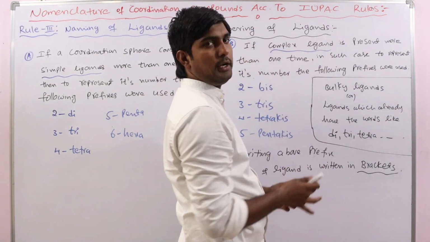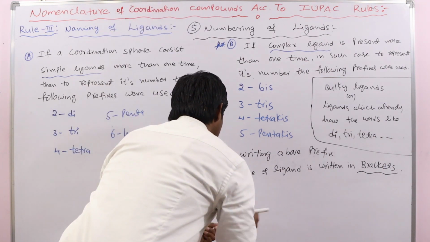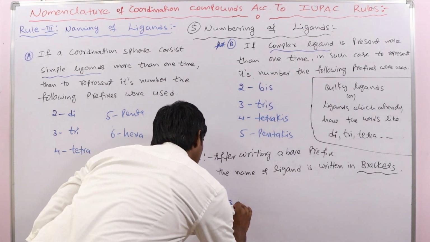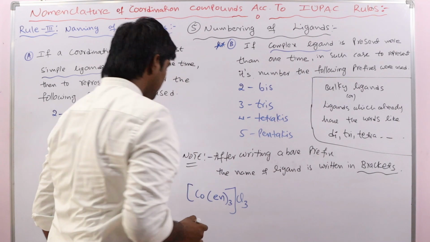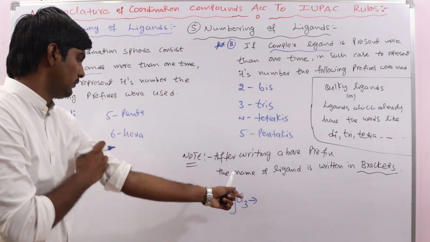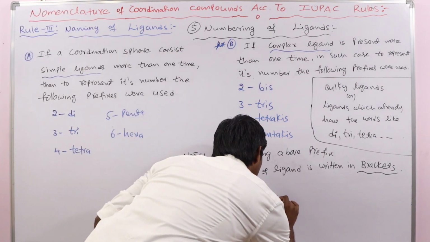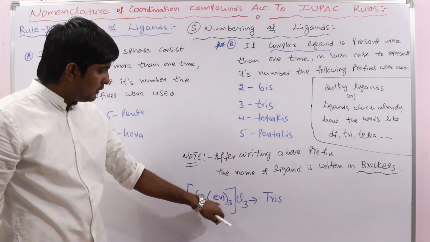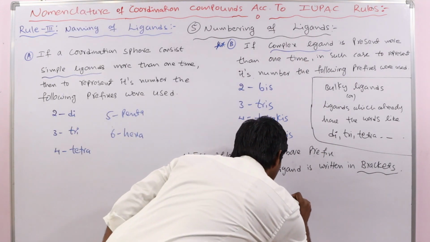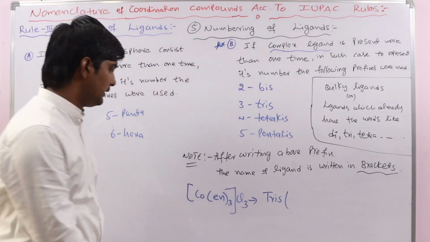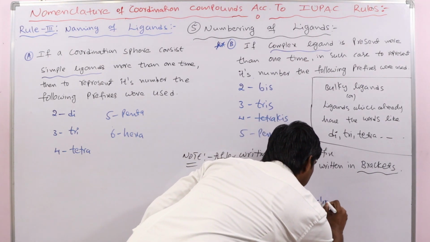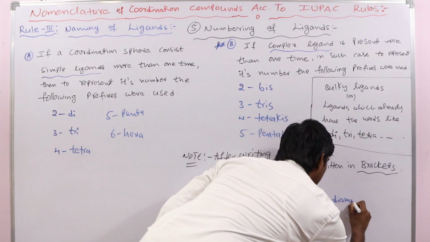Suppose we have ethylene diamine, for example. Let us take an example, you can understand easily. So this is the complex given. Here we have 3 en ligands, so that's why tris, 3 times it is repeated, tris in the brackets. Tris ethane 1,2 diamine.